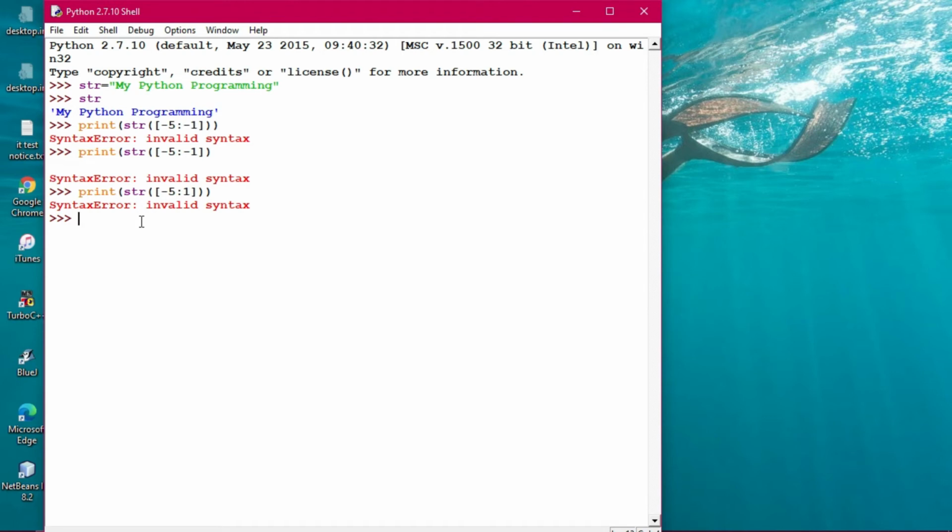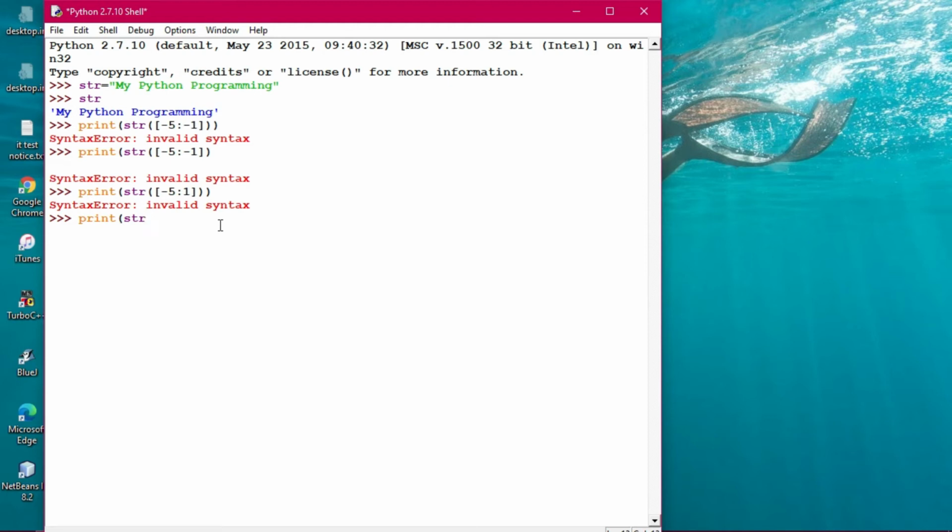It is supposed to come by -5 to 1, but it has shown you the error here because of invalid syntax. All right, that is the thing. So these kinds of things are not accepted in Python.